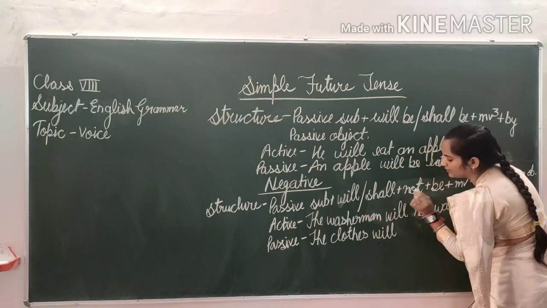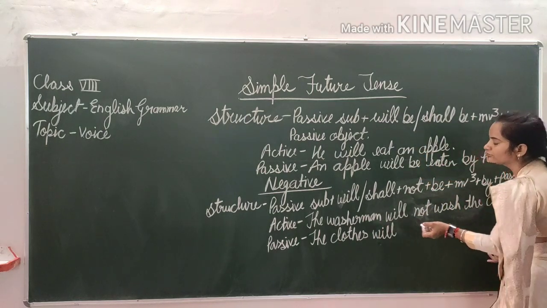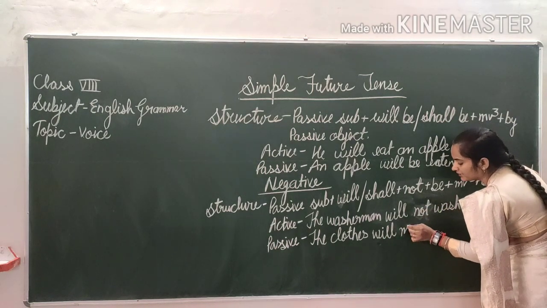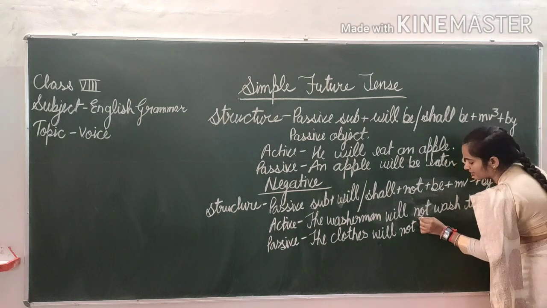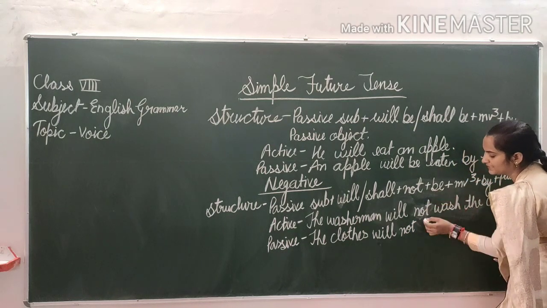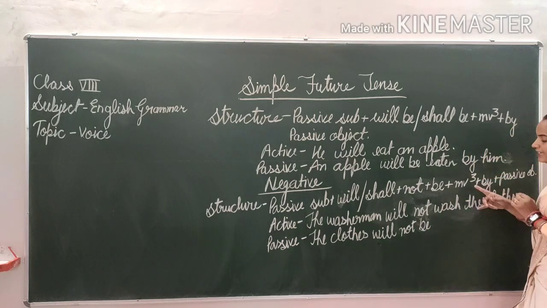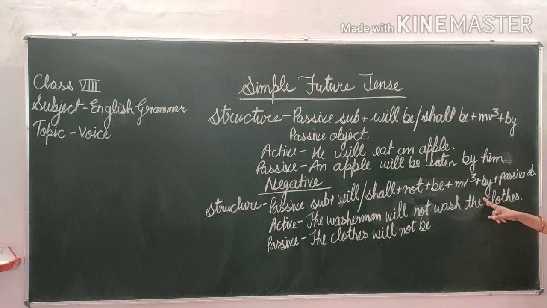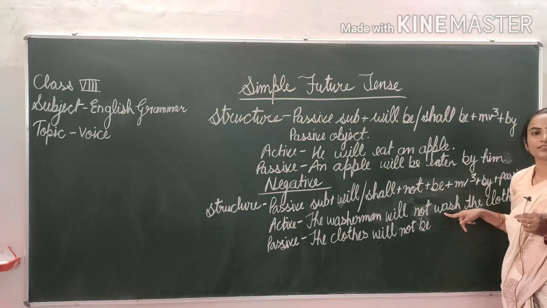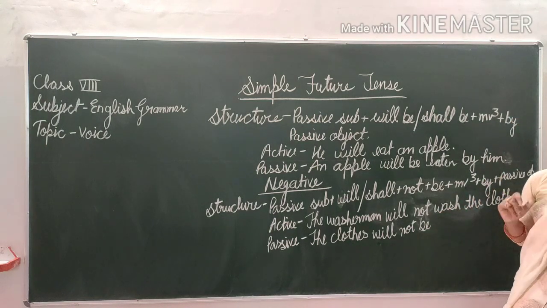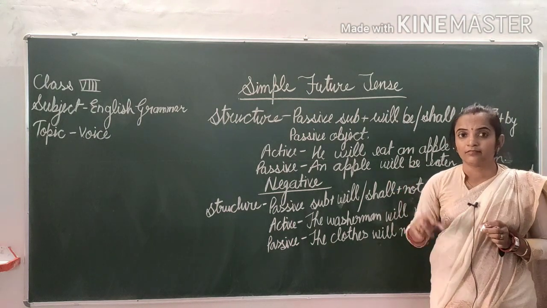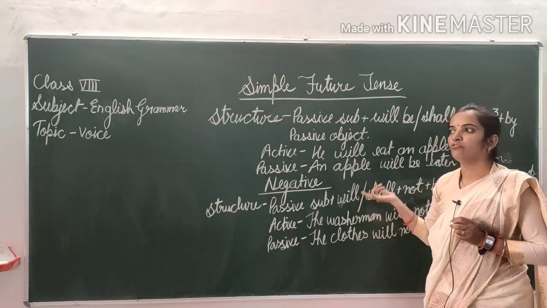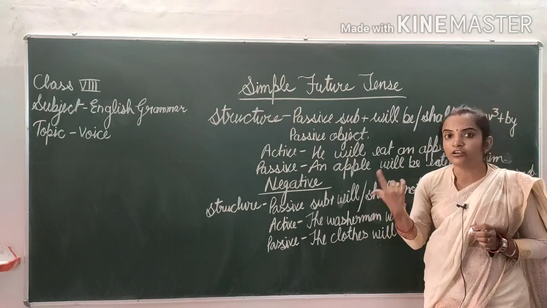Now will or shall? Anyone from will or shall? So according to the subject we have to take will. Then after not. Then be. And then after MB3. So find out main verb in the sentence. Wash is your main verb. Now change this main verb into MB3. So wash will be changed into washed.